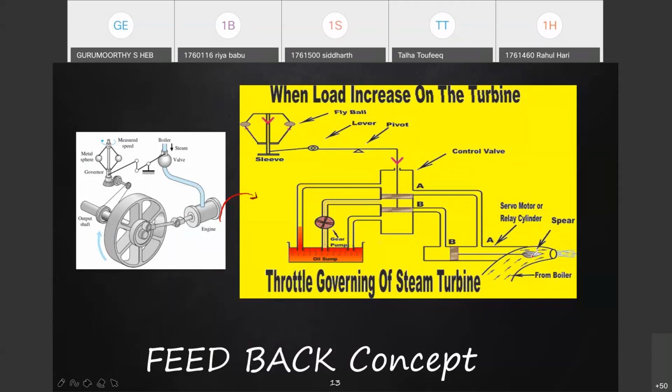You push the spear in the forward direction, so that less water will go. If it is taken back, there is more area available for water. That means if you operate the spear rod automatically depending upon the speed condition, you can control or regulate the speed. This is called regulation, maintaining the speed constant. So this can be done automatically without any manual